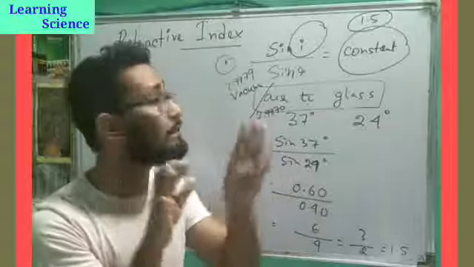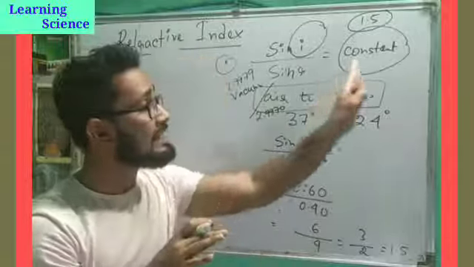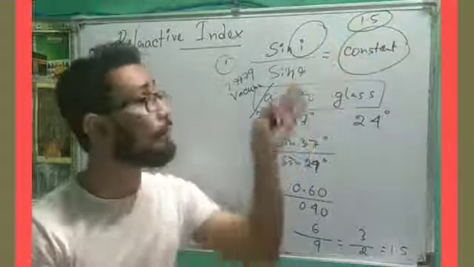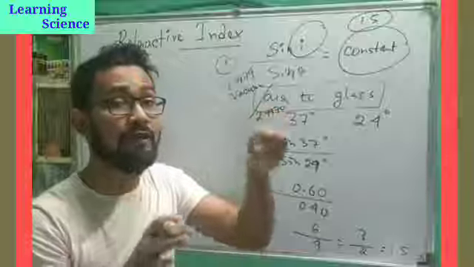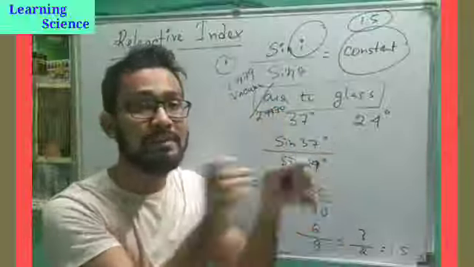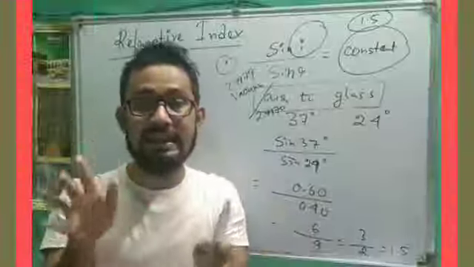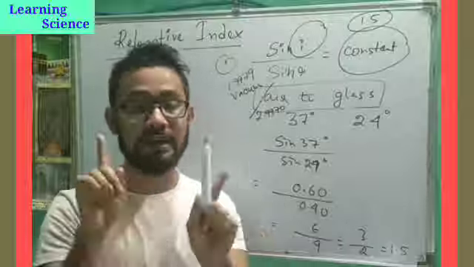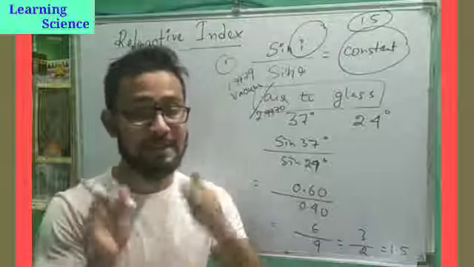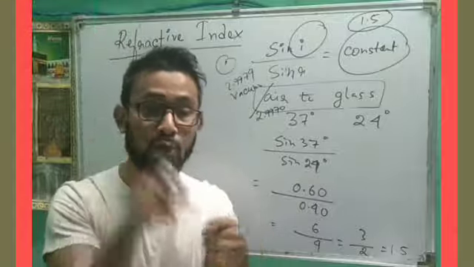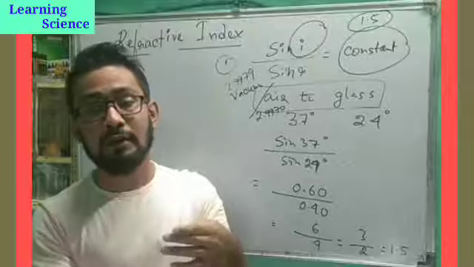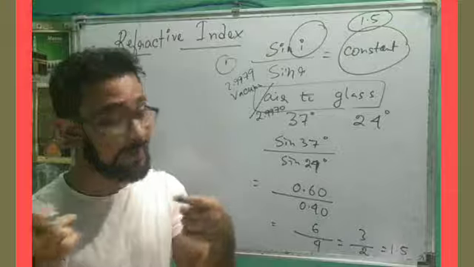These things we can understand by using the refractive index. Say, what is the refractive index of glass? The refractive index of glass is 1.5, and the refractive index of water is 1.3. This means that light will bend more in glass compared to water. Okay, hope it's clear.